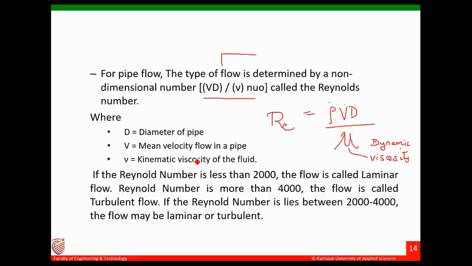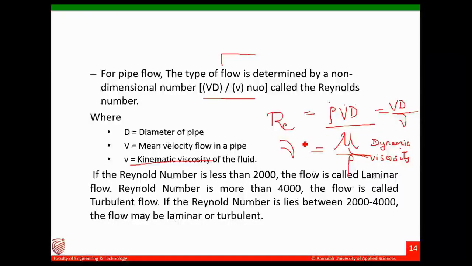If you take this rho to the denominator, then it becomes mu by rho, which is equal to nu. That is your kinematic viscosity. So the equation can be written as Vd by nu.